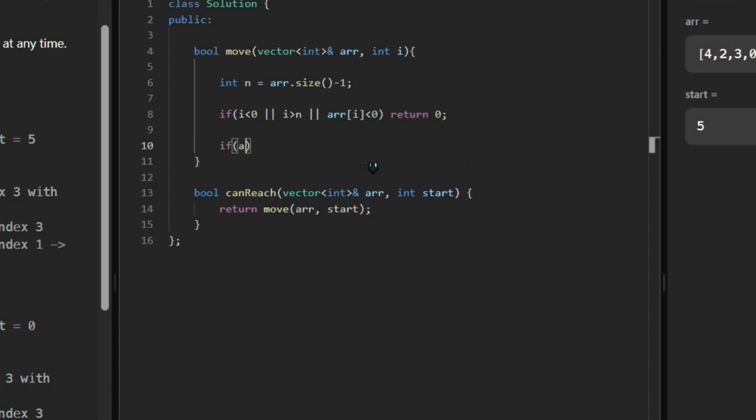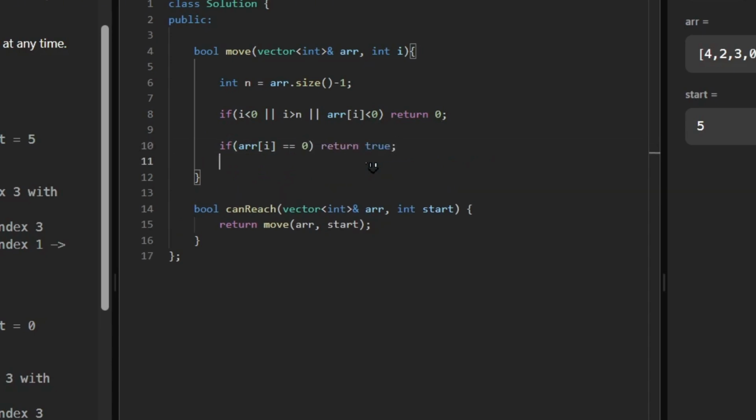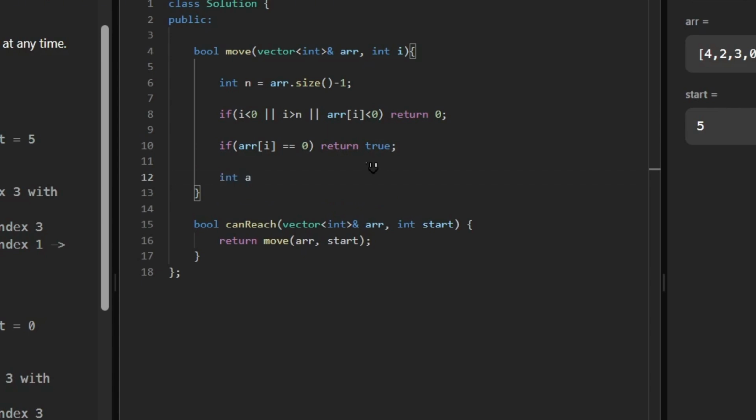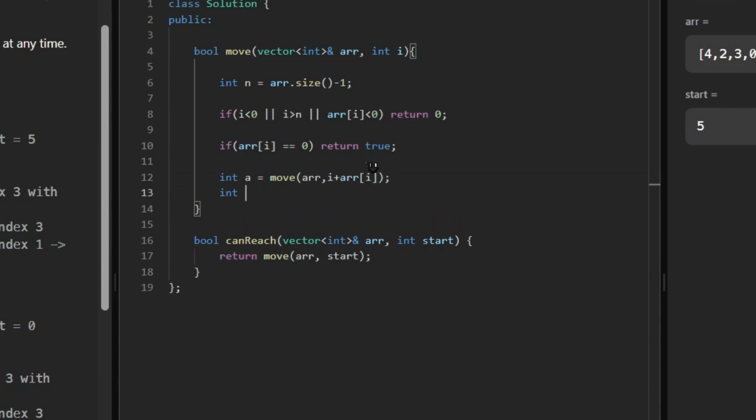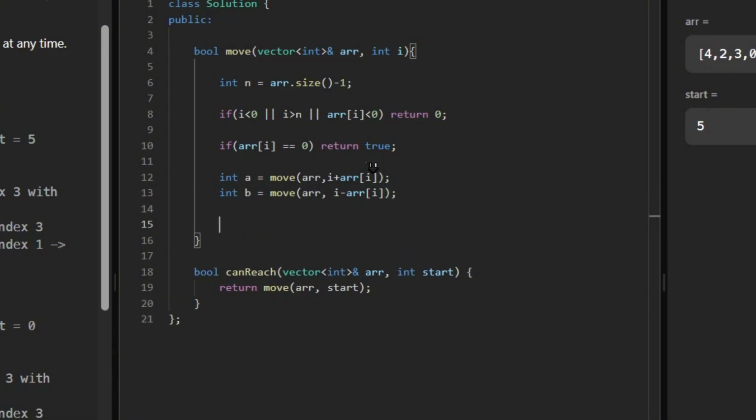We can also check if array at index I is equal to 0, then we're just going to return true. And take int a equal to move arr comma I plus arr of index I, then int b equal to move at array from left to index I by arr I steps, and return a or b.